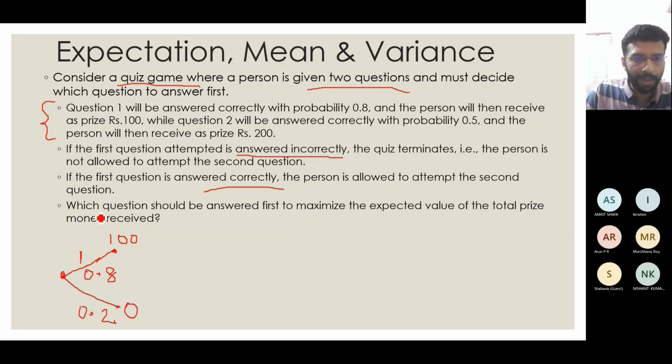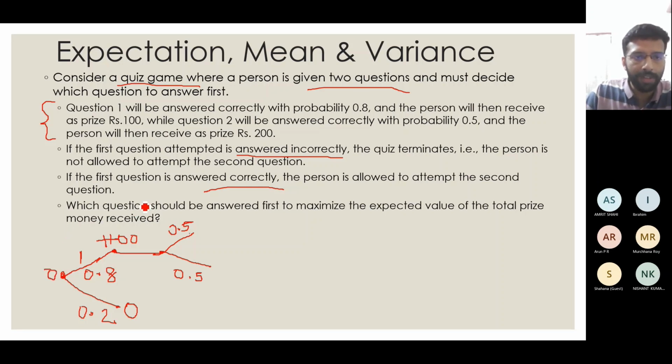Now suppose once I get the 100 rupees, I go for the second question. Second question is again defined like this. There is a probability of 0.5 that I answer it correctly, so the probability that I will answer it wrongly is also 0.5. So I will put a plus here. You had initially 0 rupees with you. At this point you got plus 100.